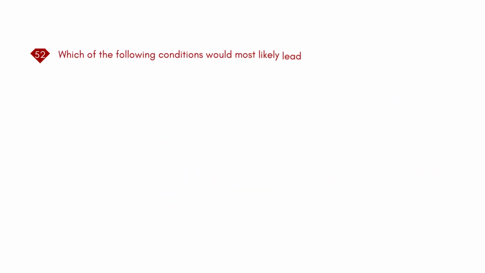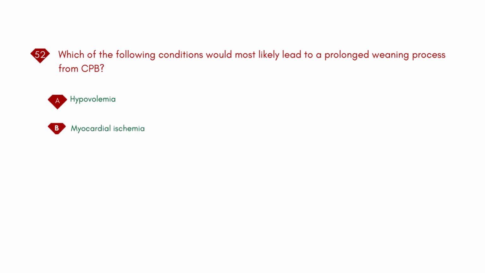Which of the following conditions would most likely lead to a prolonged weaning process from CPB? A. Hypovolemia. B. Myocardial ischemia. C. Acute renal failure. D. Hyperglycemia. Answer: B. Myocardial ischemia.